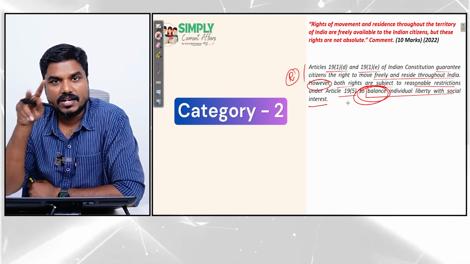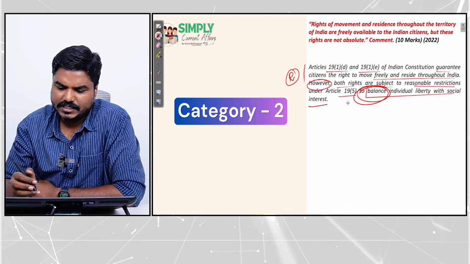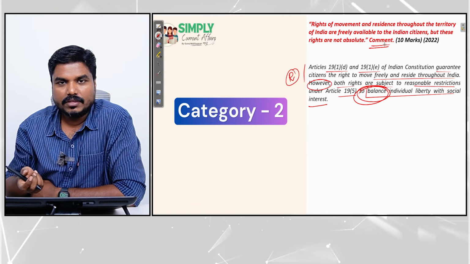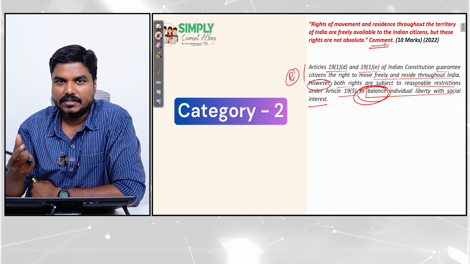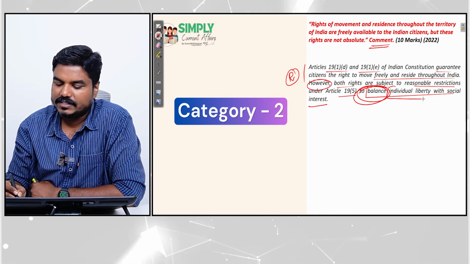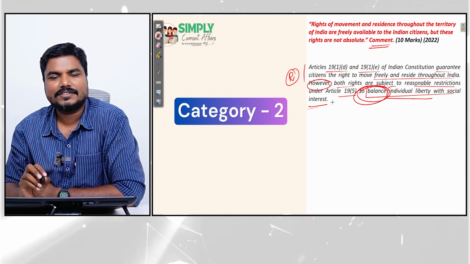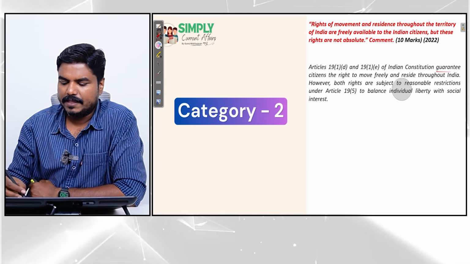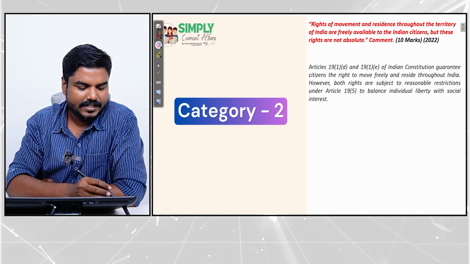So this way we are linking both, and the question is simply to comment. So you link both, that becomes the demand. The context is nothing but to balance the individual liberty and the social interest. Okay, so from here you can put subheadings and write the content.